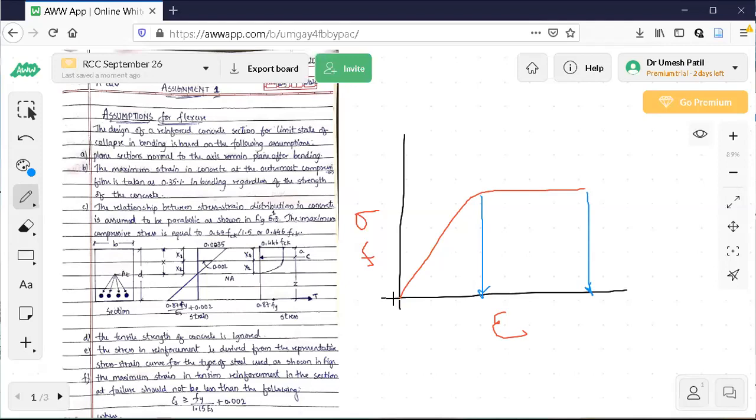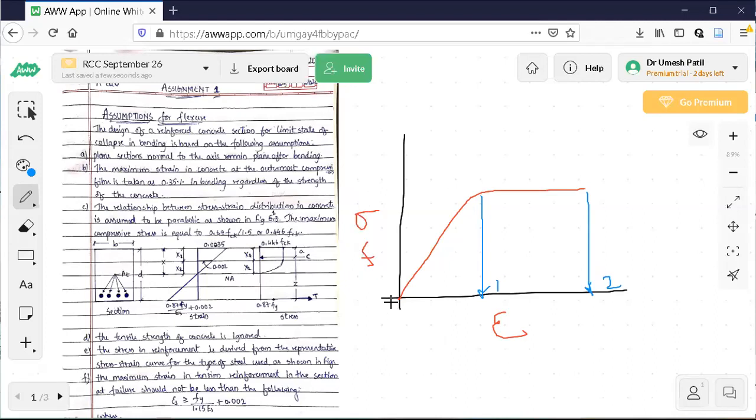From the origin to the first line, let us call them point number 1 and 2. Initially the curve is parabolic, then it is a horizontal line. From the origin till this point it is parabolic, then it is the idealized curve. The actual curve is slightly different, but to simplify the calculations, we are going to assume a curve like this.